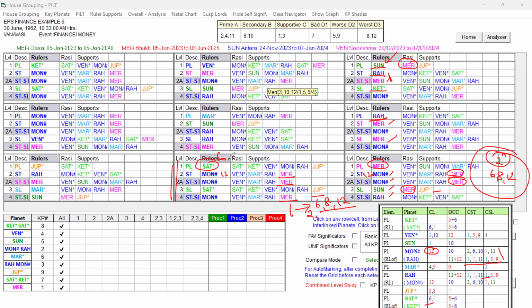So the loans are going to increase, and that Saturn planet, the Karma Karaka, will give that problem: the native will face loans and problems because of creditors, and also because of debts, and Lagna will face a lot of stress on account of losses and loans. That's what the native experienced in the Saturn Dasa.